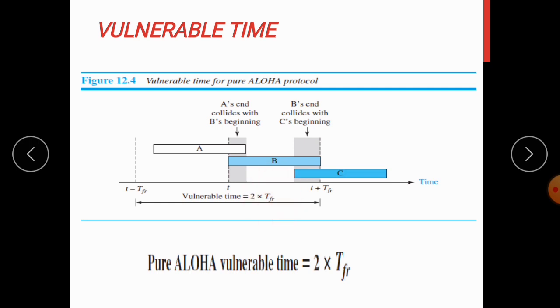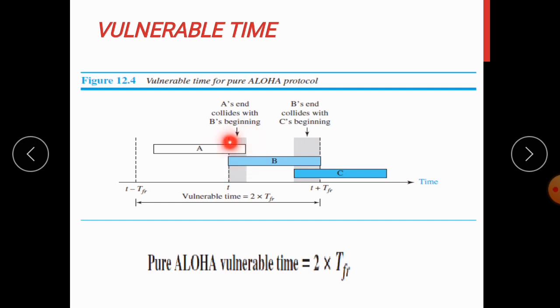So here was the vulnerable time of station B. So look over here. First station A will transmit its frame. B will begin transmission of its frame before A completes.